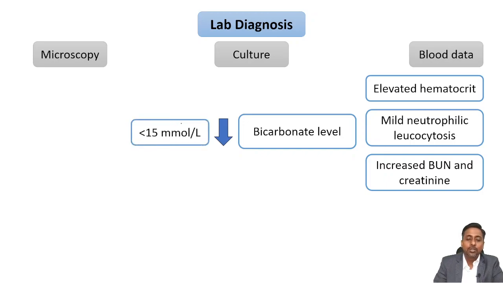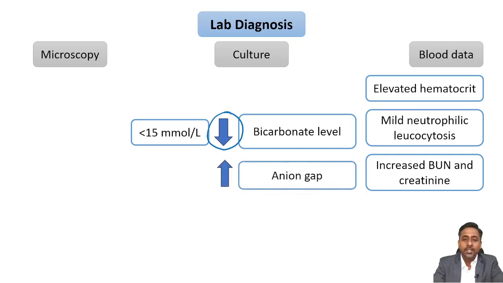If you remember, as I told you, the stool is bicarbonate rich isotonic electrolyte solution. Because of this, in blood report, we will find a markedly reduced bicarbonate level and an elevated anion gap. So these are the laboratory findings which we can see in case of Vibrio cholerae infection.